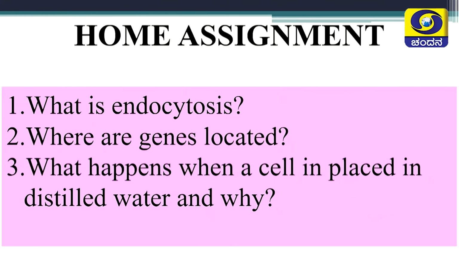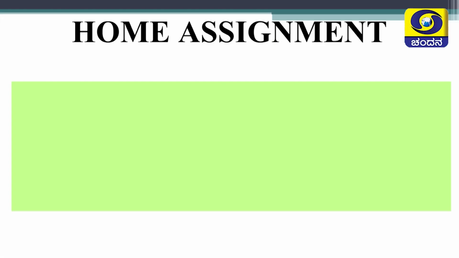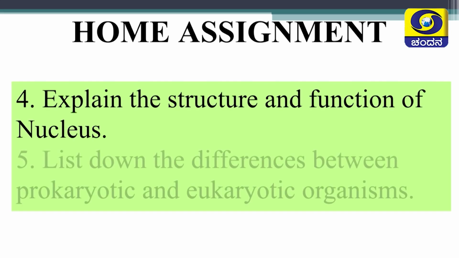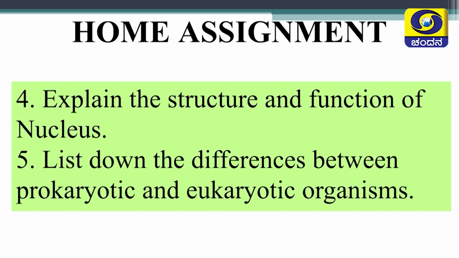Children, I think you are writing down the questions. Fourth question, explain the structure and function of the nucleus. Fifth question, list down the differences between prokaryotic and eukaryotic organisms. Write answers for these questions and get them corrected by your teachers.